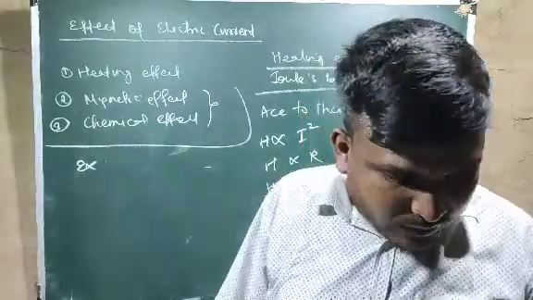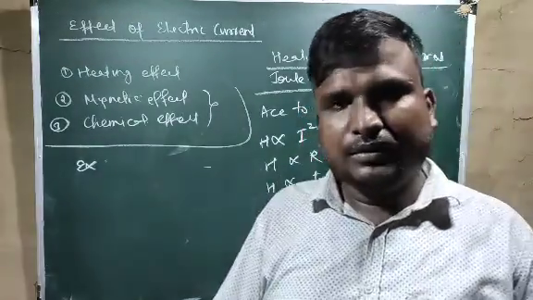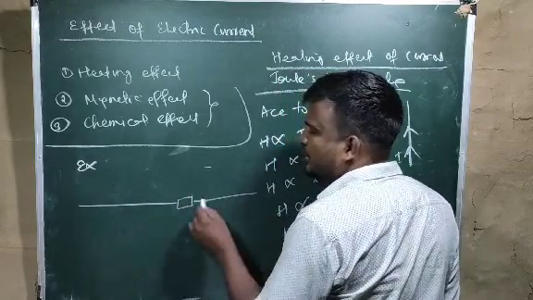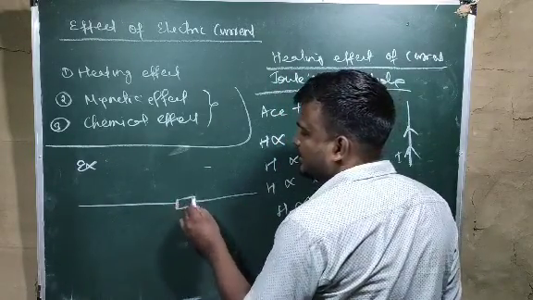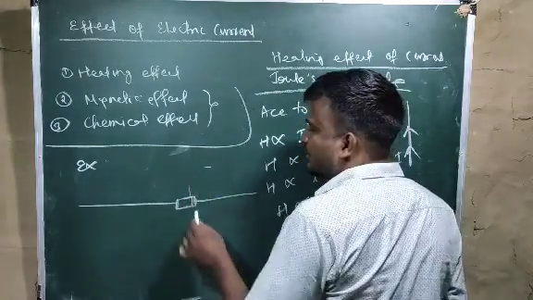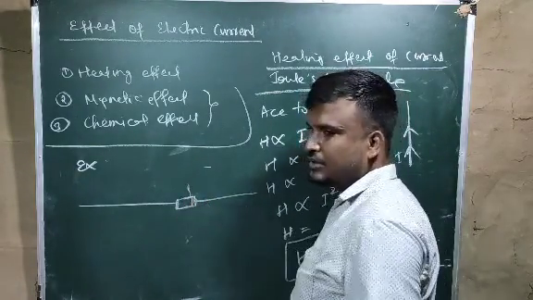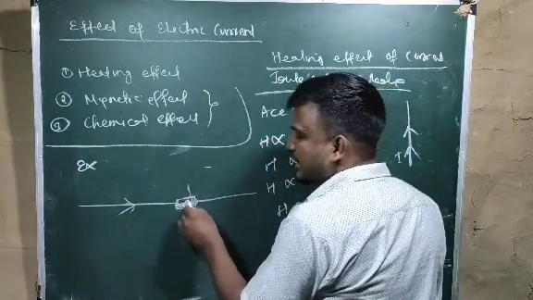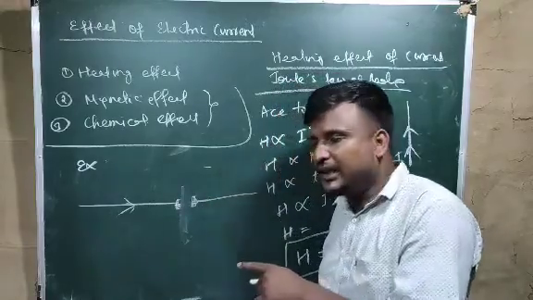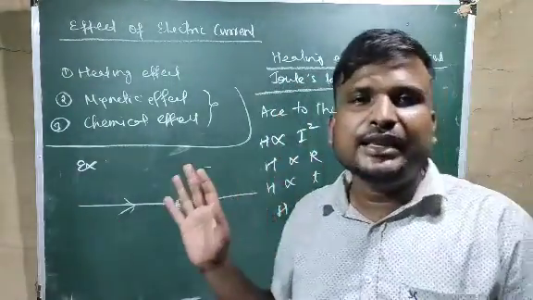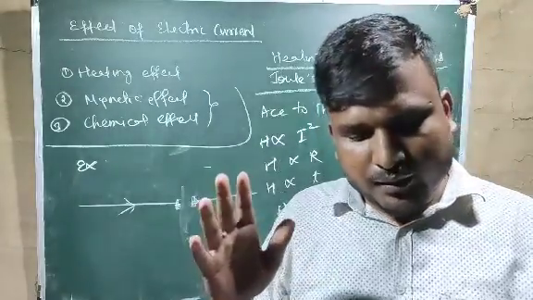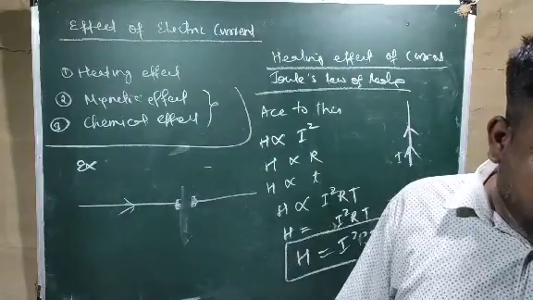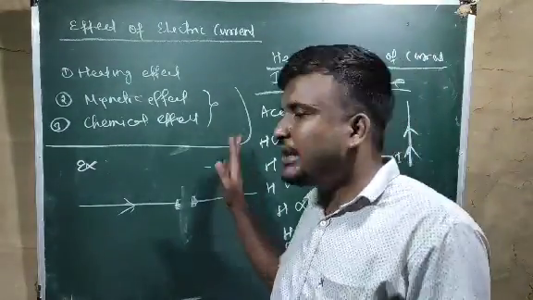Secondly, the fuse. See, this is the connection, and we use a fuse in our electrical circuit at home. Why? This fuse is very soft. So if current passes through it very much, there will be a heating effect, and this will get disconnected. If this gets disconnected, the entire circuit will get disconnected, and hence you will find that you are safe. So these are very basic and very important applications of the heating effect of electric current.